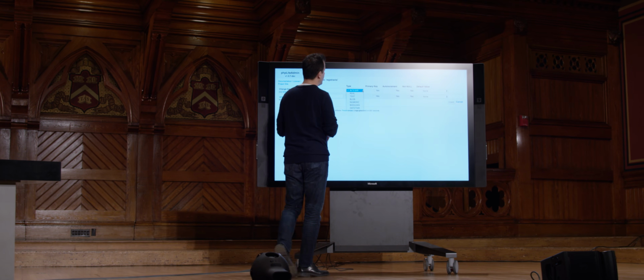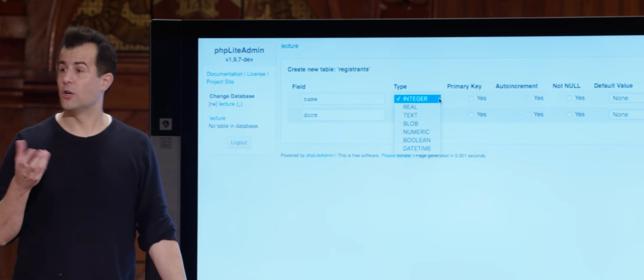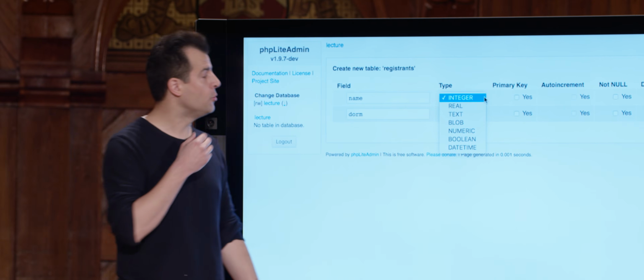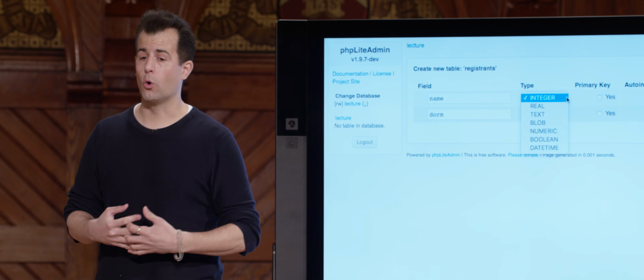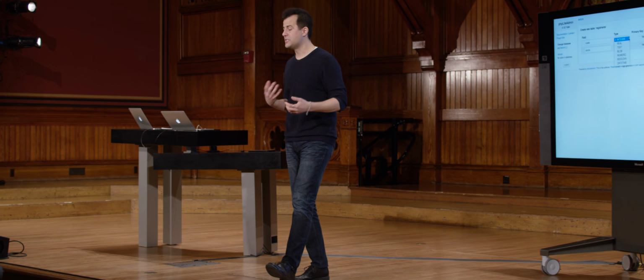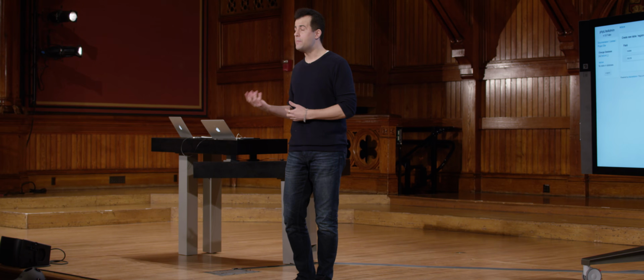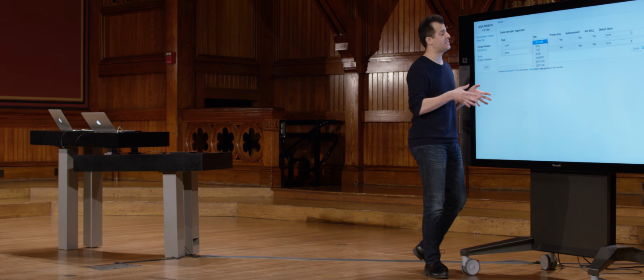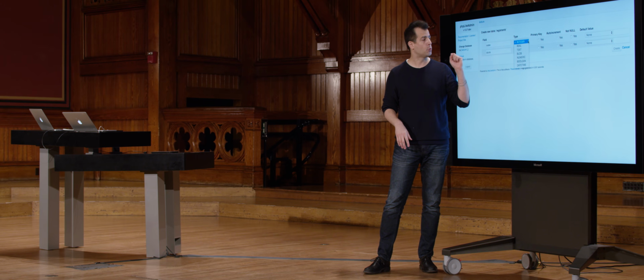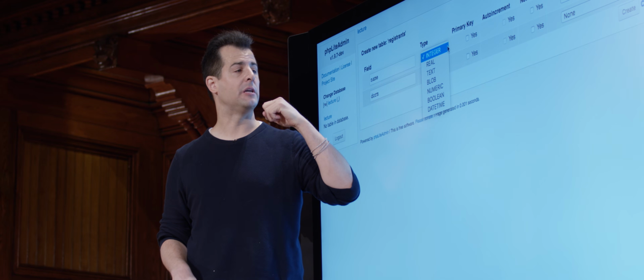Blob is just going to be binary data, and this means we can store things that are just zeros and ones that aren't ASCII or Unicode text. Numeric is a little more flexible. If I want to store a dollar amount with dollars and cents, maybe an integer, maybe a real number, I can use numeric and just let the database, SQLite in this case, figure out what actual data type or affinity, so to speak, to use.